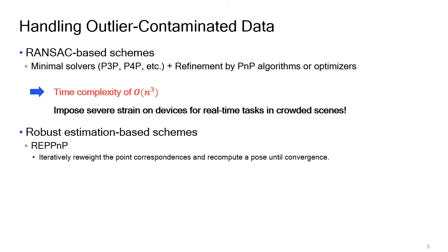The second is the robust estimation-based scheme. This method iteratively reweights the point correspondences and recomputes the pose until convergence. So these are very fast and have good accuracy. However, they are not robust to data with a high ratio of outliers because of their statistical property.